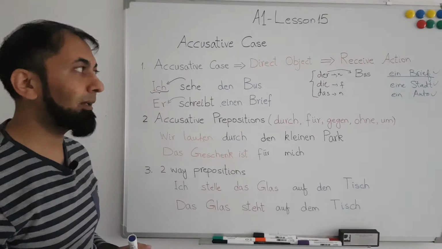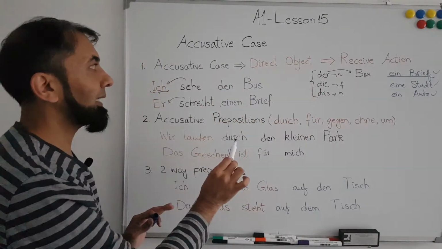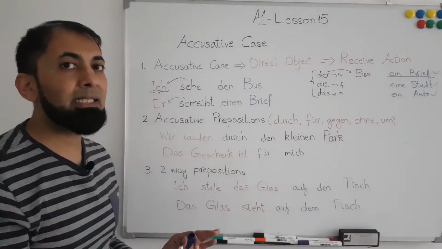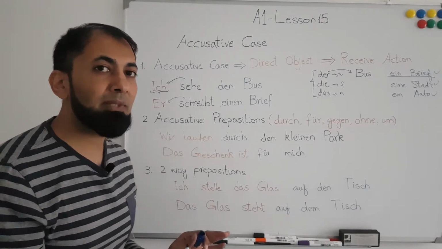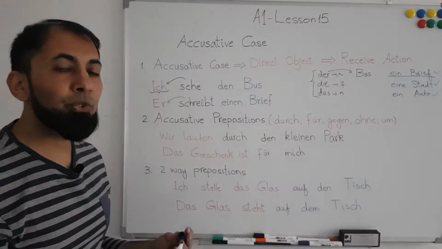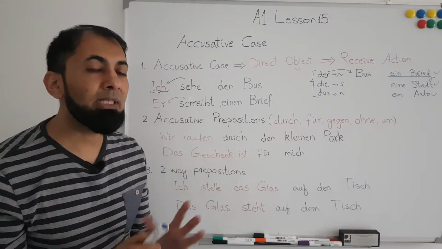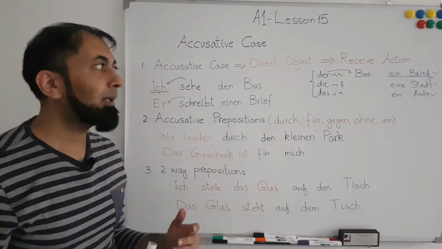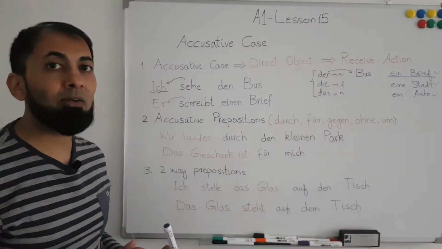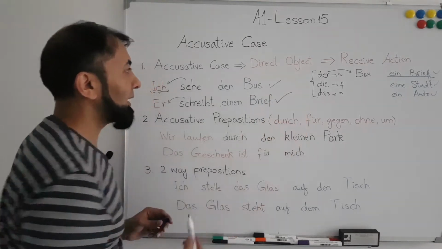So in the first section we saw that the accusative case is the direct object of the sentence, and the direct object is something or someone who is receiving an action, and if we use a definite or indefinite article for someone or something, then we have to apply the rules of the accusative on it, and this we have seen in these two examples.